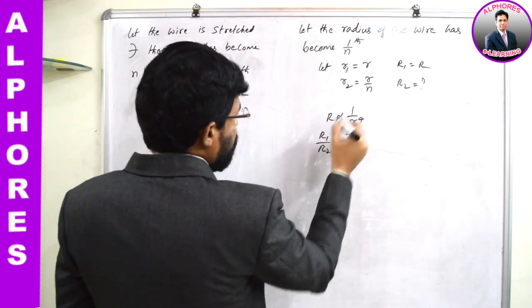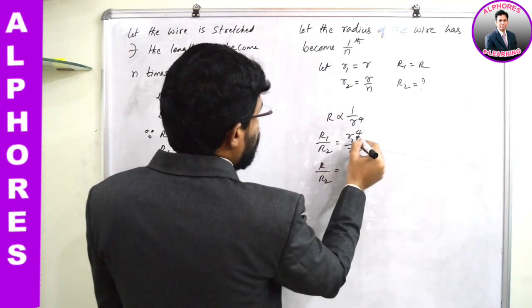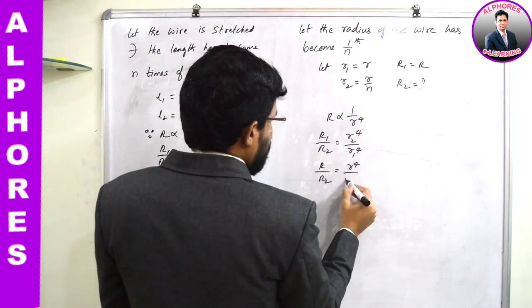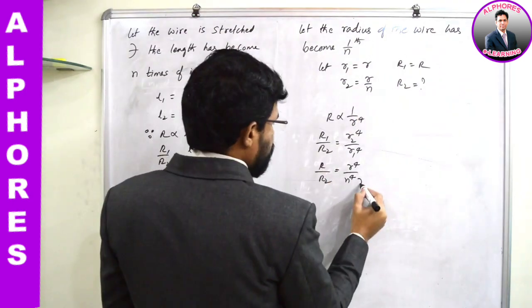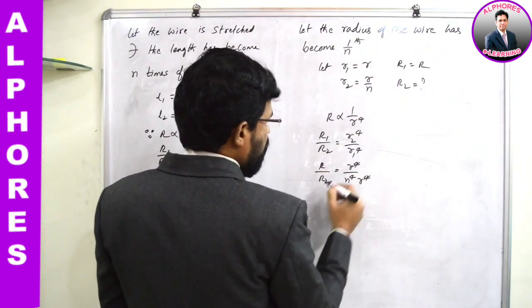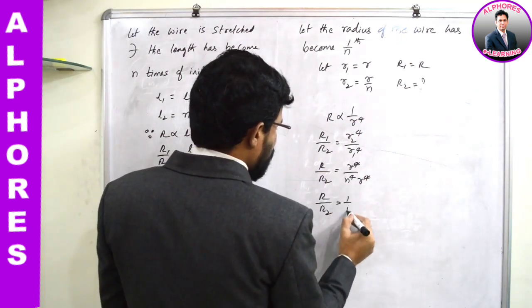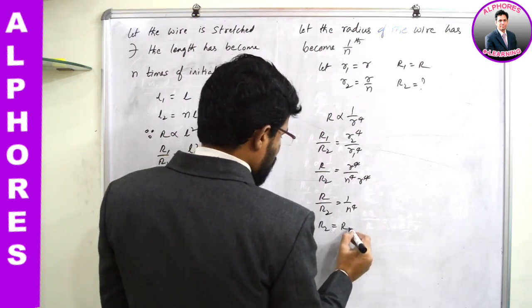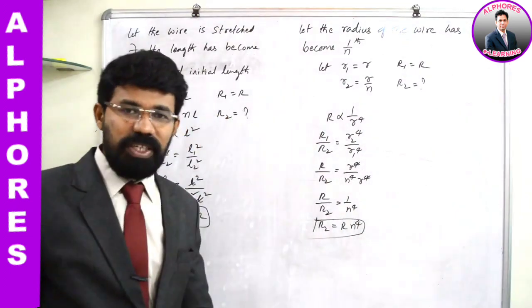Here r2 is r by N, so r power 4 by N power 4, and r1 is replaced with r. So r power 4 gets cancelled, and what you are left with is R by R2 equal to 1 by N power 4. Therefore, final resistance is equal to R into N power 4. So that's how you can understand the situation.